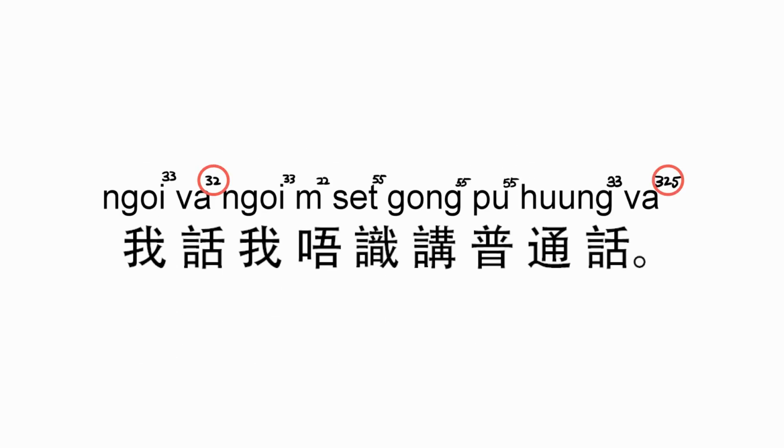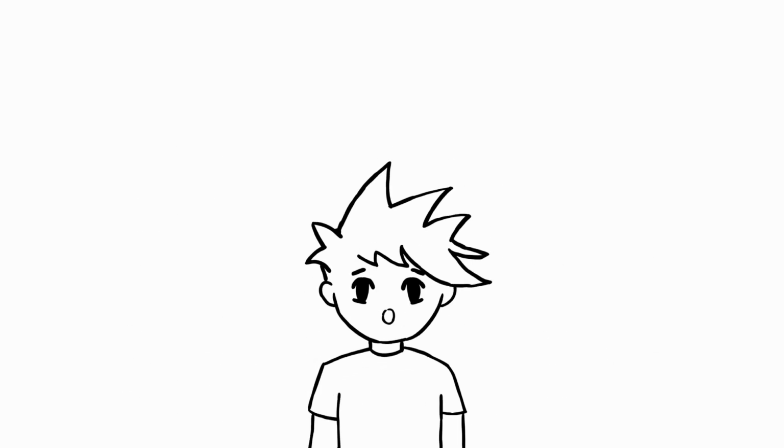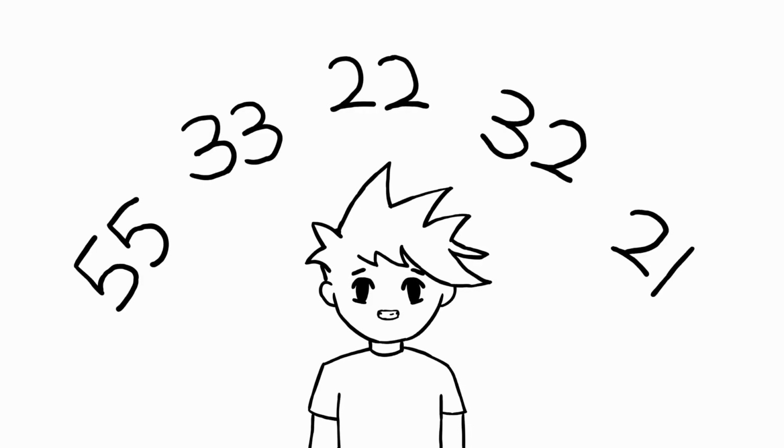Sometimes, characters can have 2 tones, depending on the context. For example, Ngoi va, ngoi set gong pu hong va. Ultimately, Hoisanwa only has 5 tones, since the changed tones build off of the main tones.